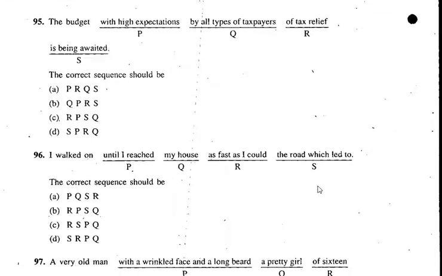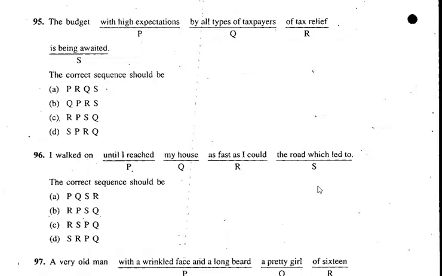The budget with high expectations by all types of taxpayers of tax relief is being awaited. The budget of tax relief. It should start with R. Just think over that. The budget is being awaited. Is being awaited, that also can come.